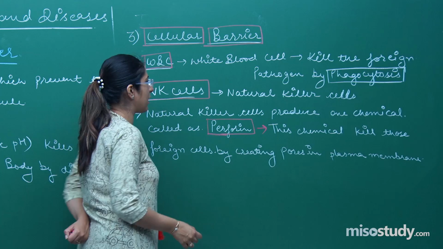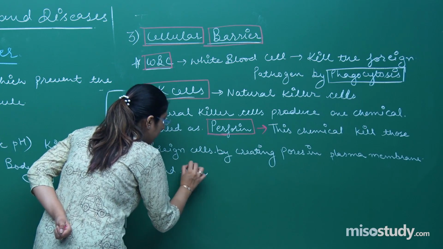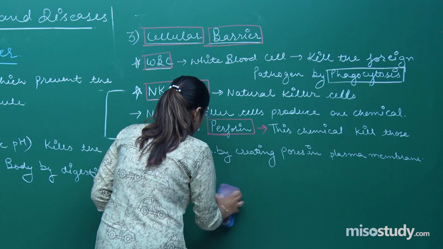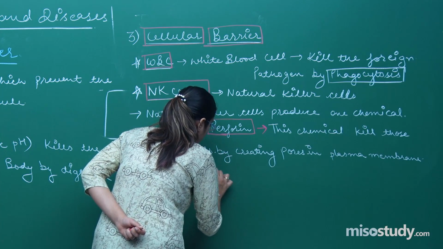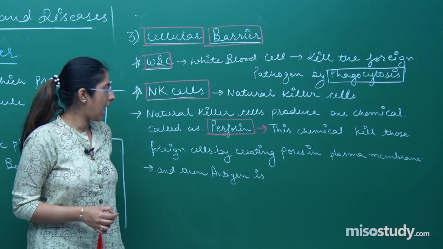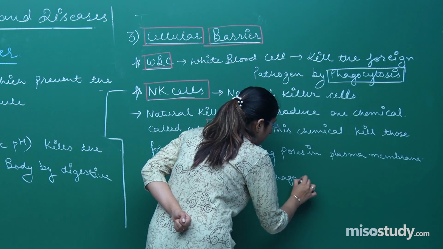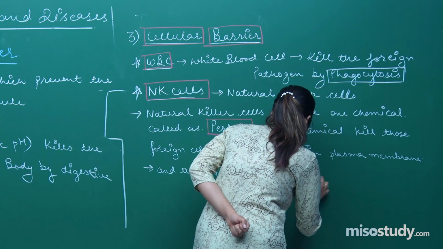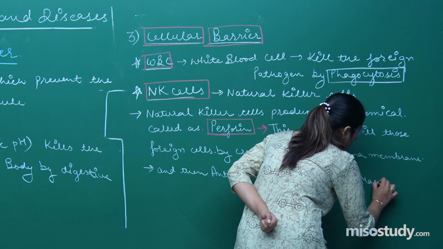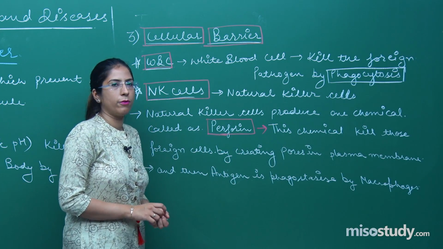By creating pores in the plasma membrane, and then the antigen, I have named this foreign substance as antigen, and then this antigen is phagocytized by macrophages. They are phagocytized by macrophages, right?